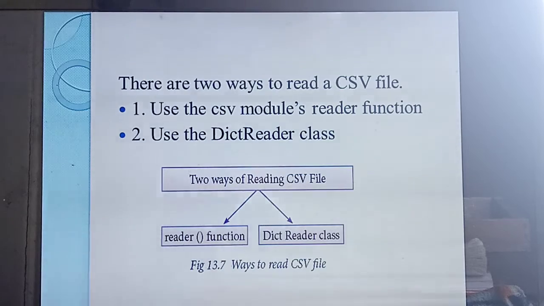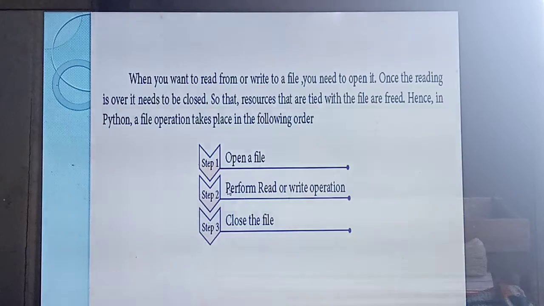If they ask this question for 5 marks, you should write it like this and draw a tabular column diagram or a flowchart. What are the two ways to read a CSV file? Once more, you say. Reader function and DictReader class. Understand? Okay. So listen carefully.